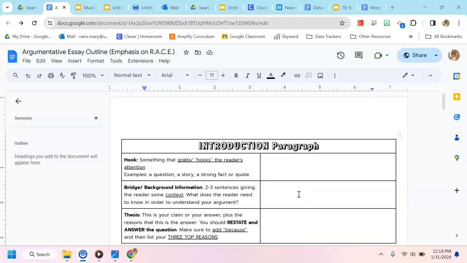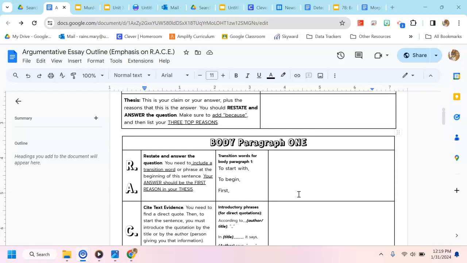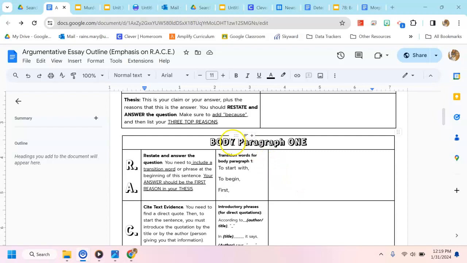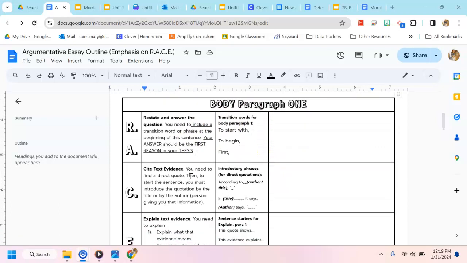After the introduction paragraph, you will then write 3 body paragraphs. The body paragraph is basically where you include your evidence and further explain your reasoning for your claim or answer that you included in your thesis. So to start with, you are going to make your body paragraph look a lot like a RACE paragraph.